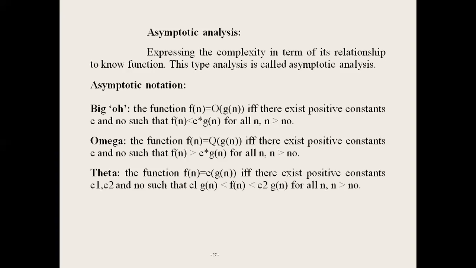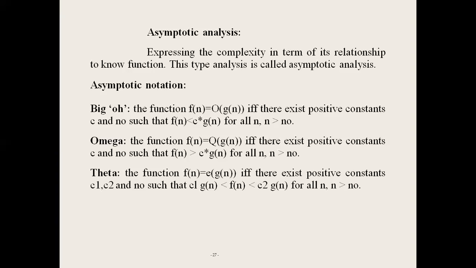There are three types of representation: omega notation, big O notation and theta notation. In big O notation, we are considering the upper bound. In omega notation, we are considering the lower bound. In theta notation, we are considering both lower bound and upper bound.